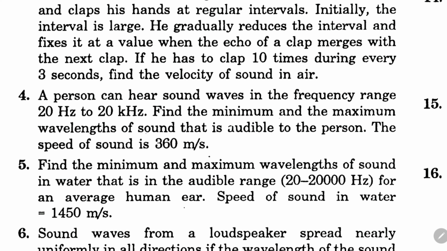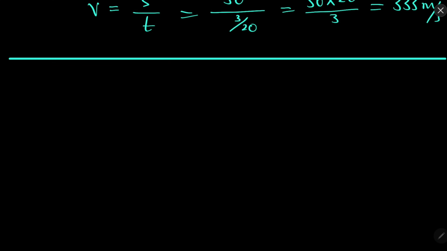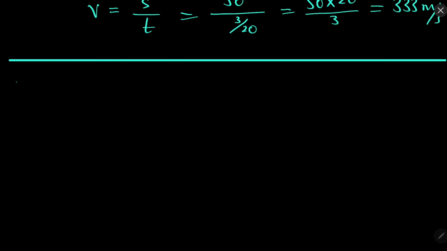In question 4, a person can hear sound waves in the frequency range 20 to 20,000 Hz. Find the minimum and maximum wavelengths of sound that is audible to the person. The speed of sound is given. It's quite simple. So this is the fourth one. So first for 20 Hz,